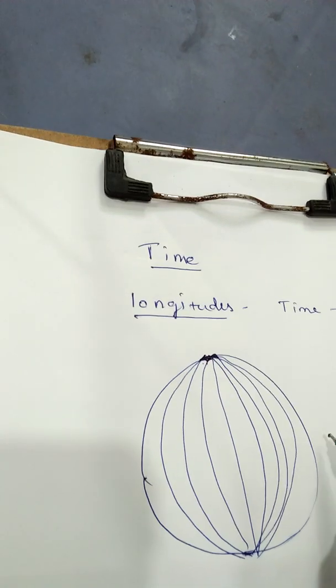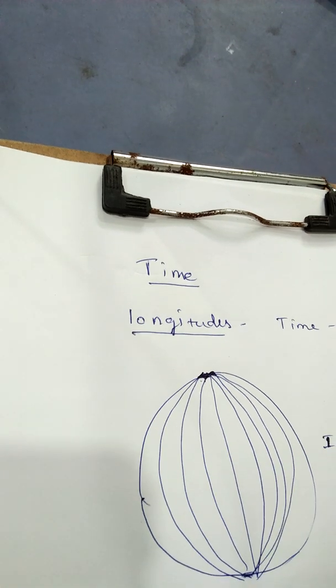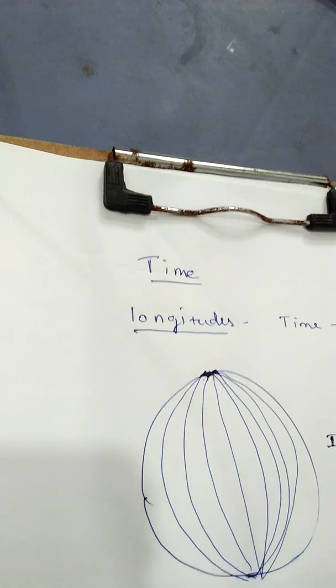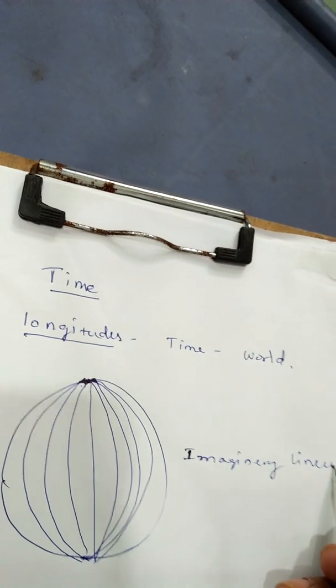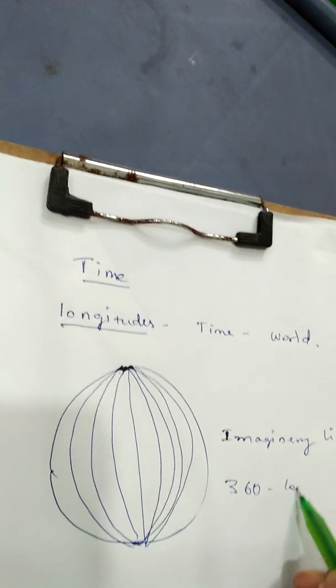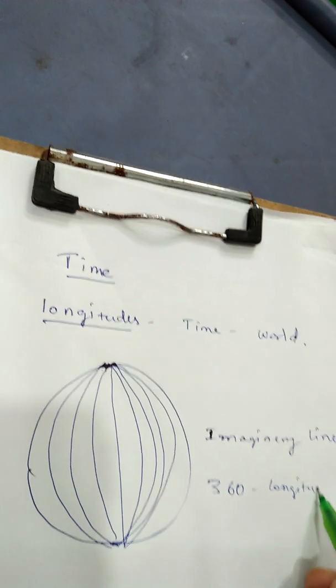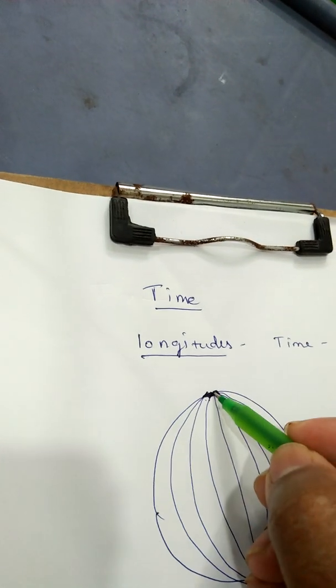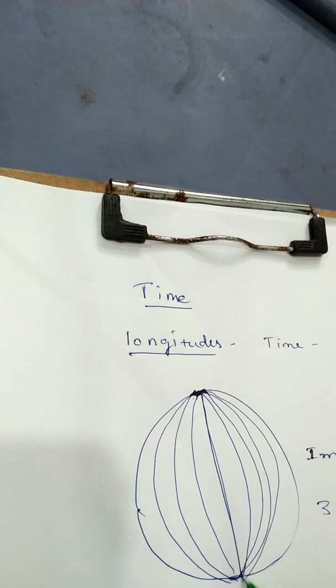On Earth, these longitudes are imaginary lines. There are 360 longitudes.